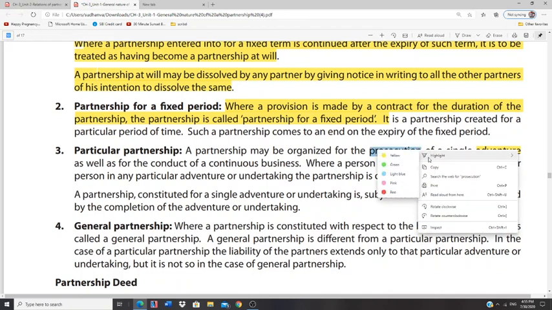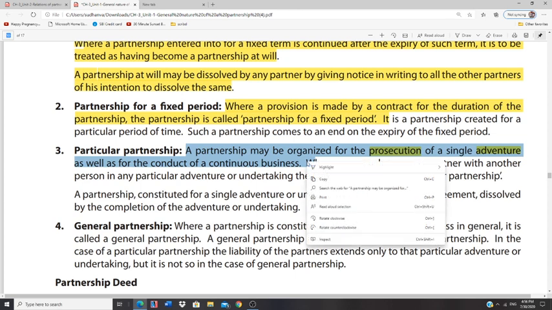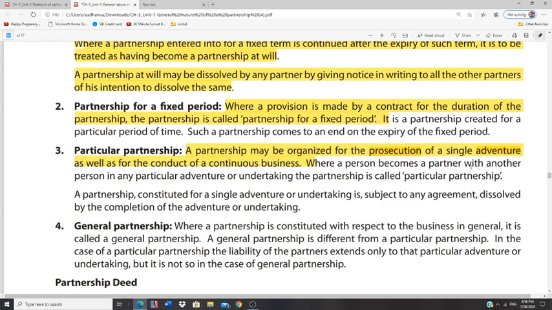So in case a person becomes a partner with another person in any particular adventure or undertaking, this partnership is called a particular partnership. So, what is a particular partnership? Usually, a partnership that is organized for prosecution, you please understand, prosecution means executing a single kind of business, is called a particular partnership.